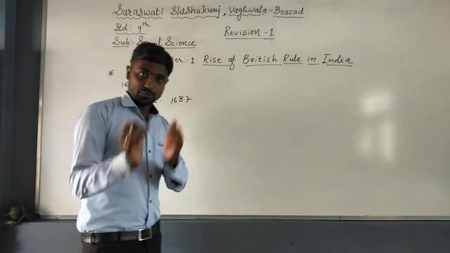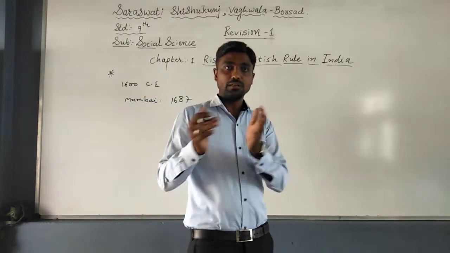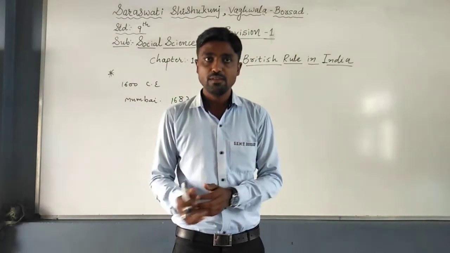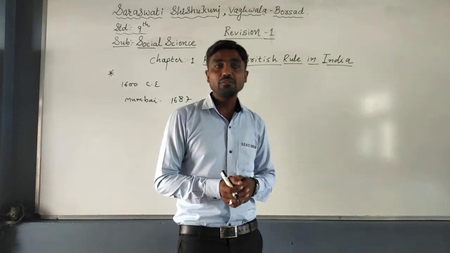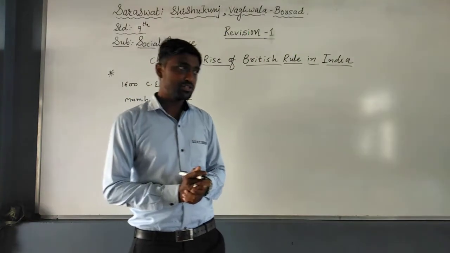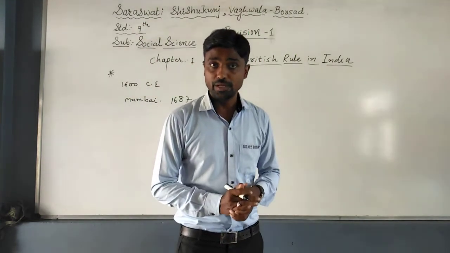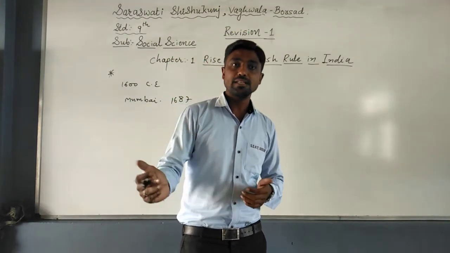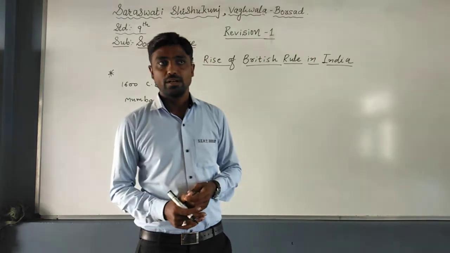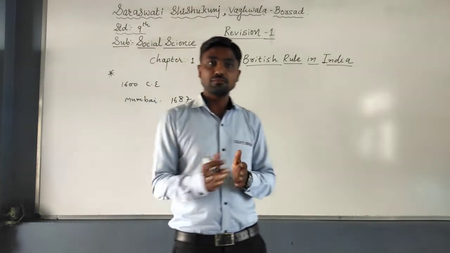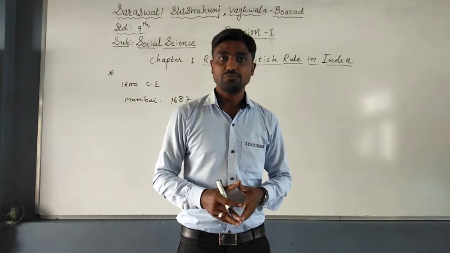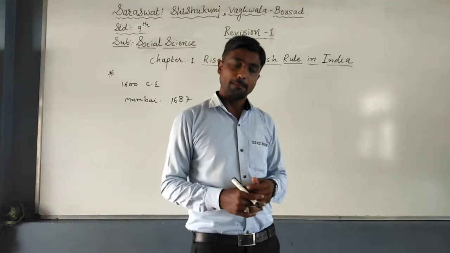So the Portuguese, French, Dutch, Danish, and Britishers, so many foreign tribes came to India for trade. Now there were clashes between the French East India Company and the British East India Company. During the clashes between these two companies, the Dutch and Danish left India forever. Now the French and Britishers will have their limited portions as trade boundaries.